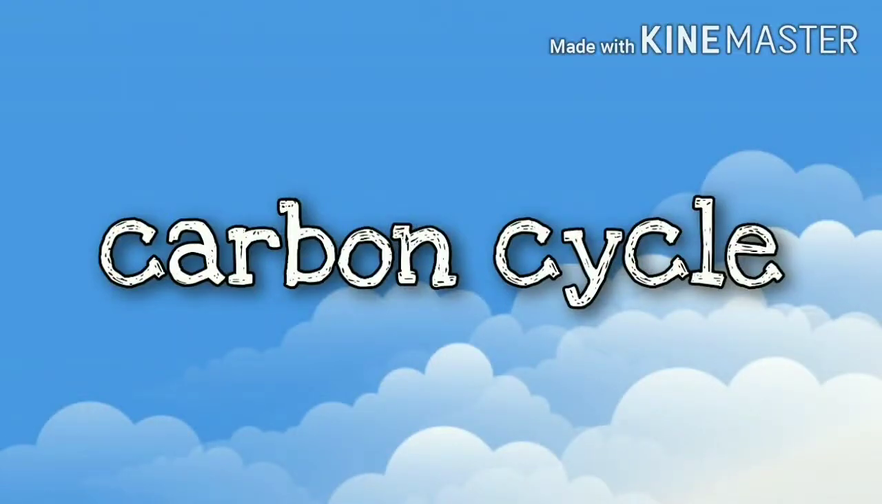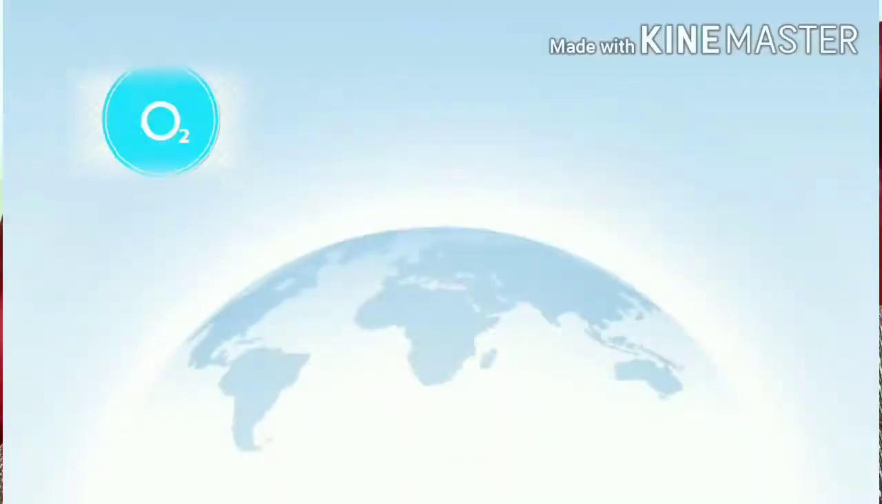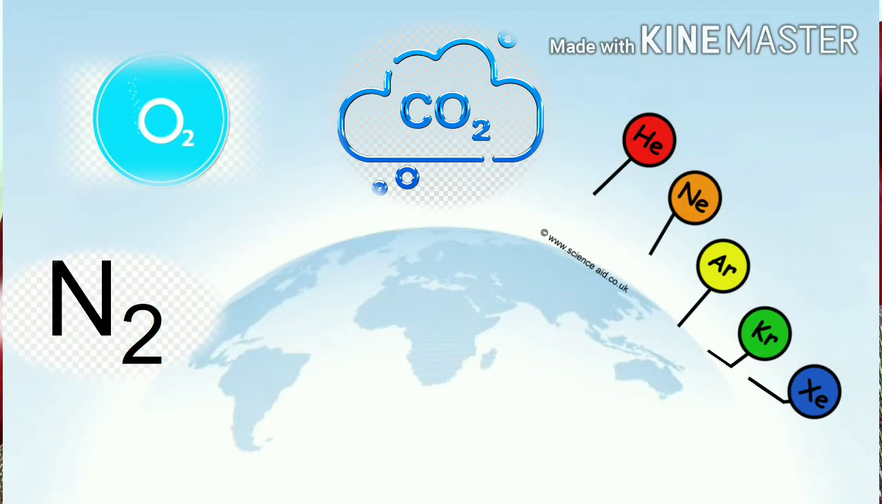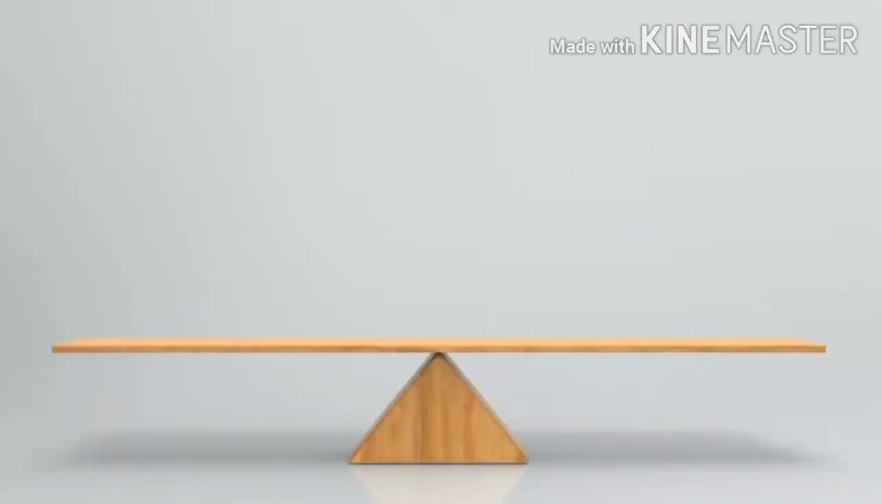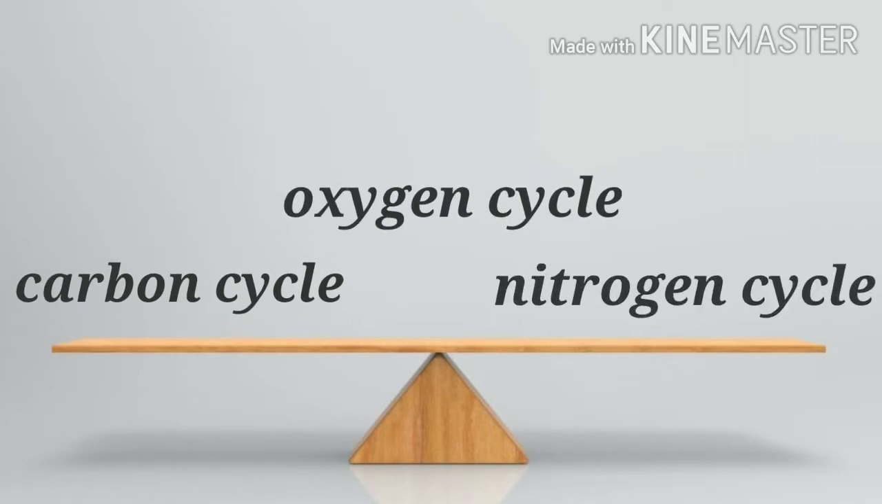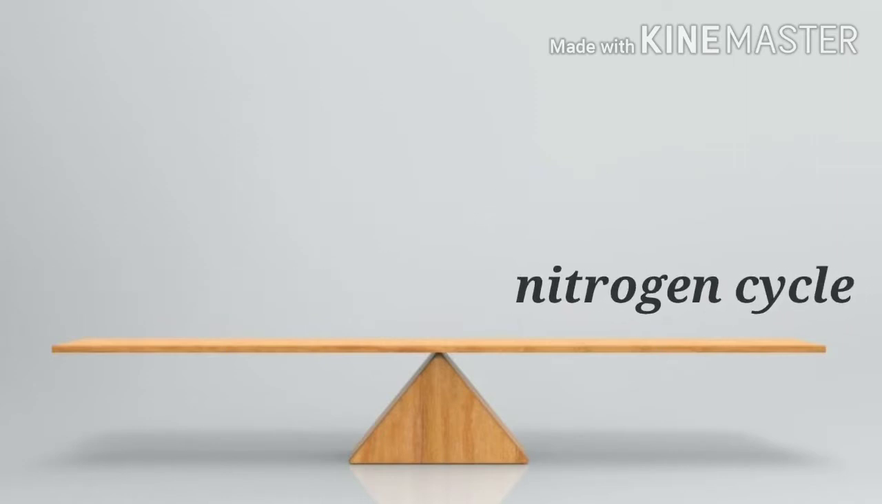So let's start. See students, the air around us is made up of many different gases like oxygen, carbon dioxide, nitrogen and inert gases. Now, the concentration of these gases is maintained in the atmosphere through various gas cycles. So which are they? They are the carbon cycle, oxygen cycle, and nitrogen cycle. Today we will discuss what the carbon cycle is.